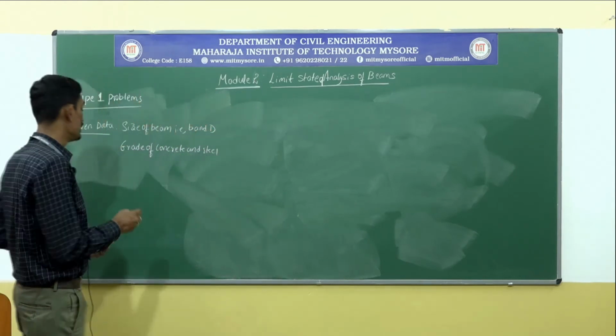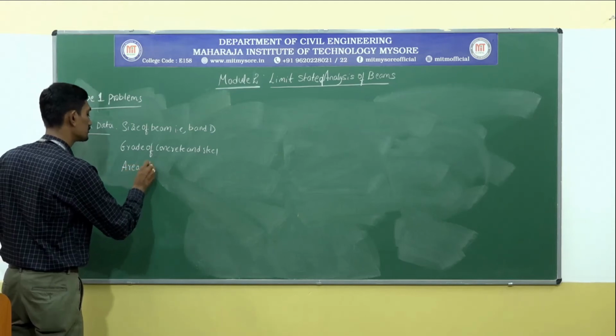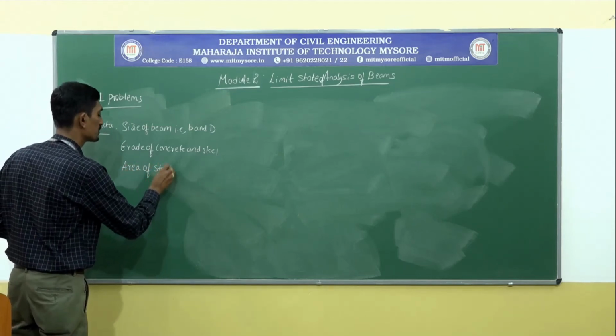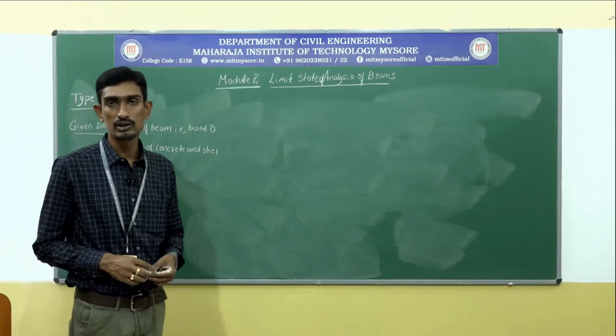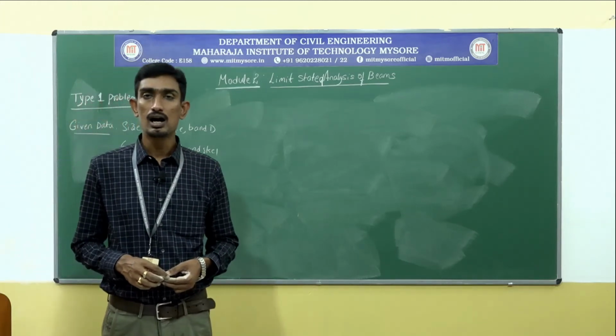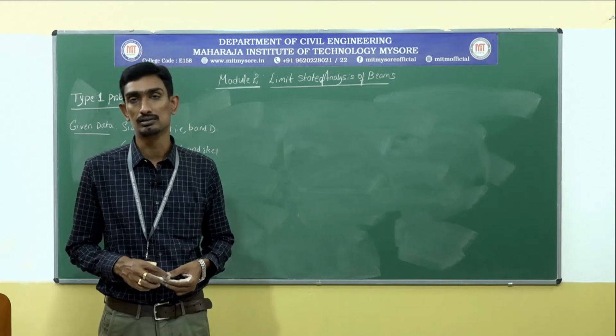Next, they are going to give the area of steel. What is the amount of steel provided inside the member?